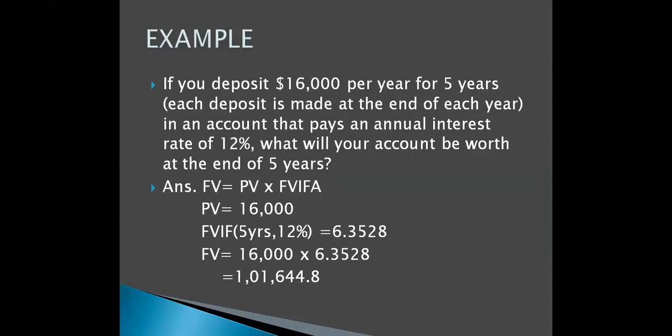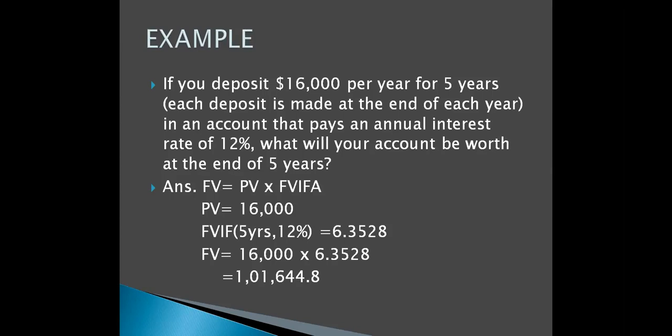So let's do an example. Here, if we deposit 16,000 per year for 5 years, each deposit made at the end of the year in an account that pays an annual interest rate of 12%, what will your account be worth at the end of 5 years?